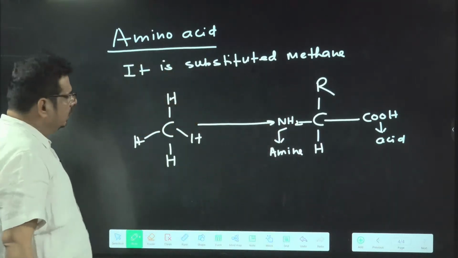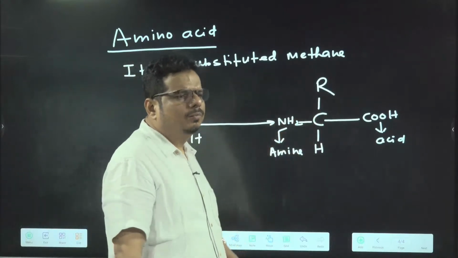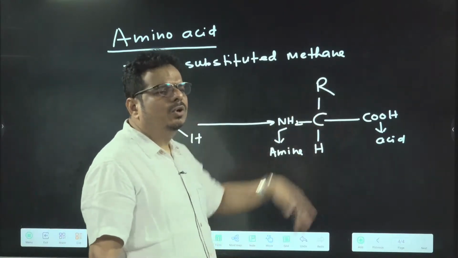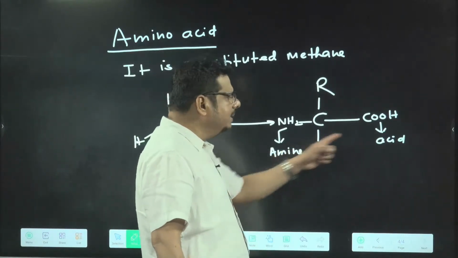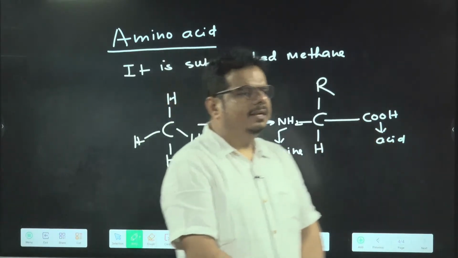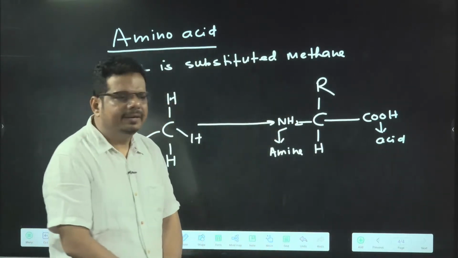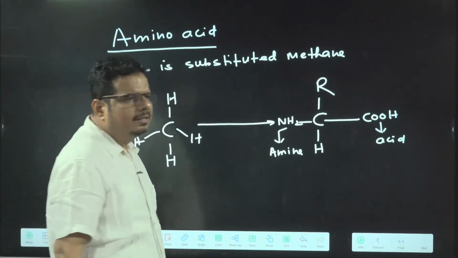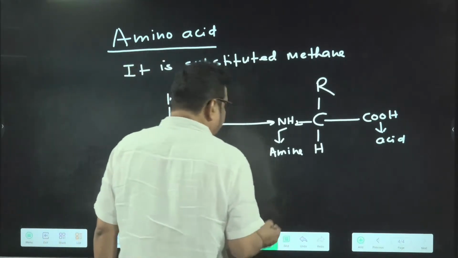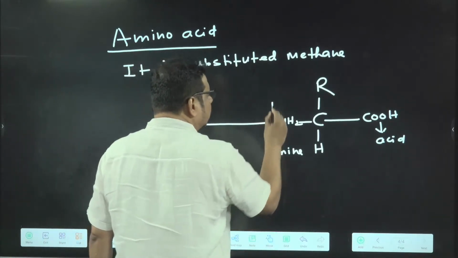So what I told is, in amino acid, hydrogen gets substituted by different functional groups. And this is the general formula of amino acid. So in amino acid, at least one amine group is there and another acid group is there. And that is the reason the name is amino acid. Getting the idea? Is it clear in the mind? So have a look now. In every amino acid, that much part is constant.